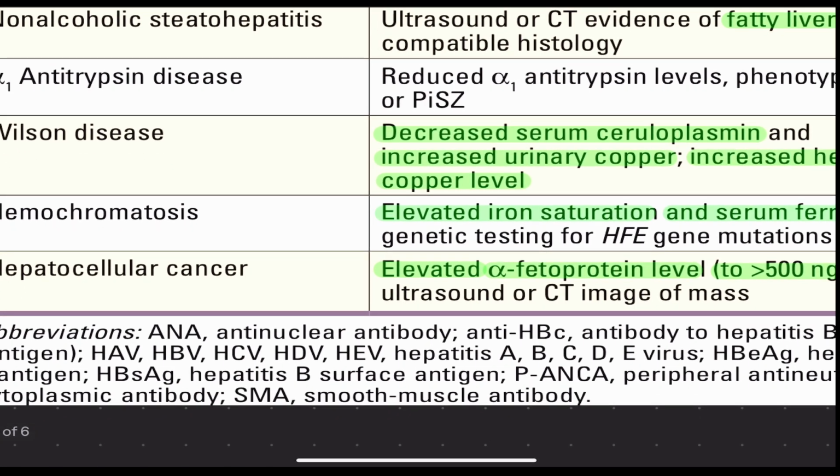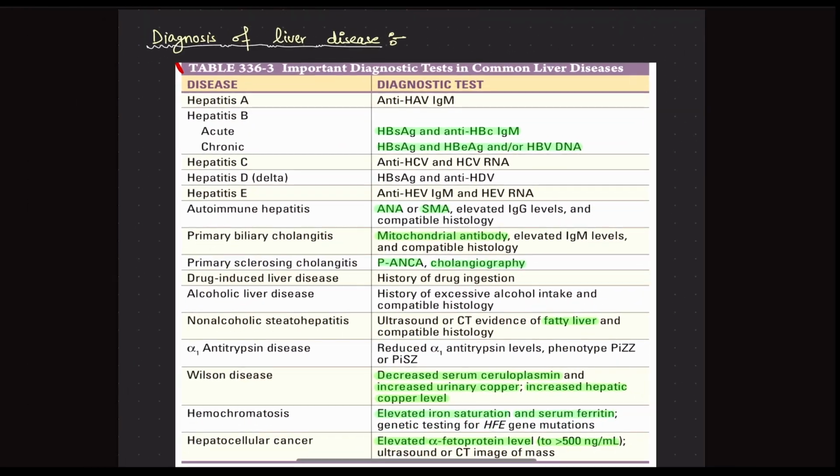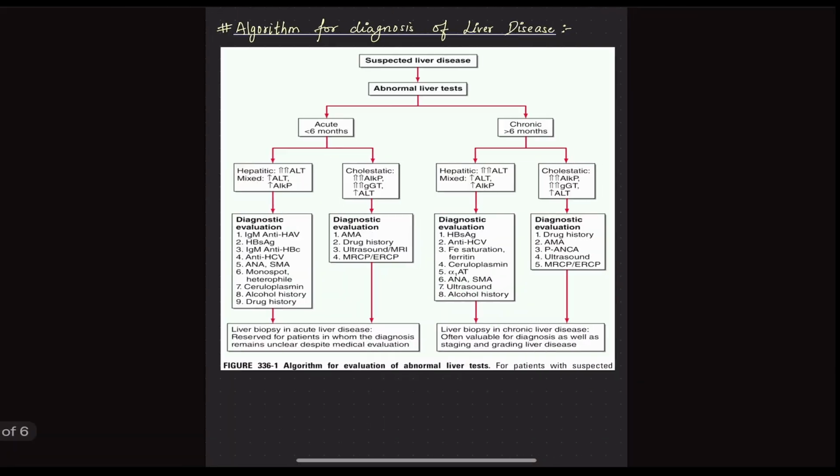Hemochromatosis will show elevated iron saturation and serum ferritin; saturation will be increased, ferritin will be increased. We can always do genetic testing for the HFE gene. Hepatocellular cancer, very infamous. Alpha-fetoprotein will be very much elevated, to more than 5,000 nanogram per ml. So these are all the specific tests which need to be done in case of liver disease.